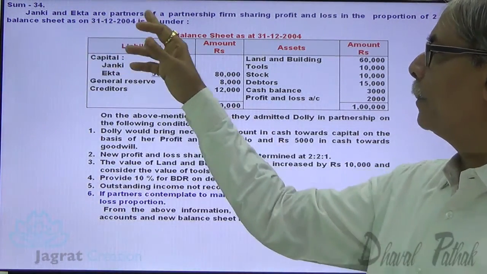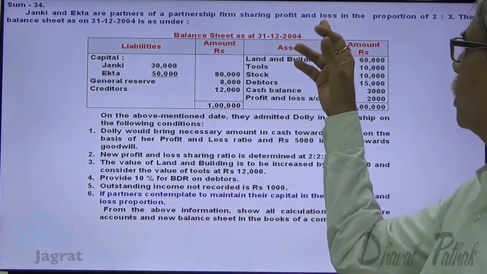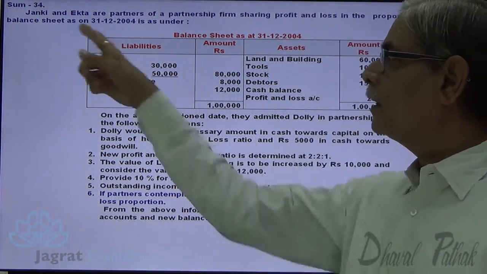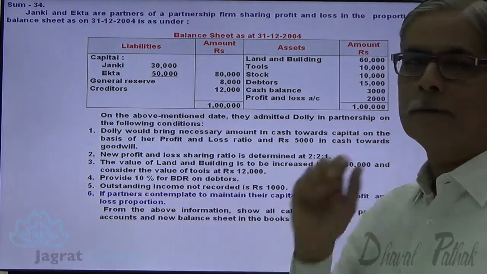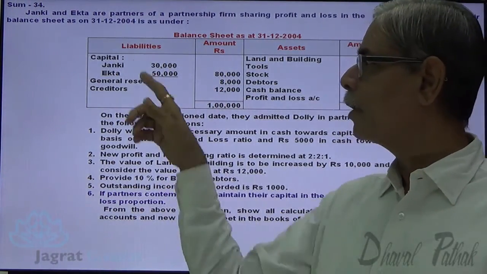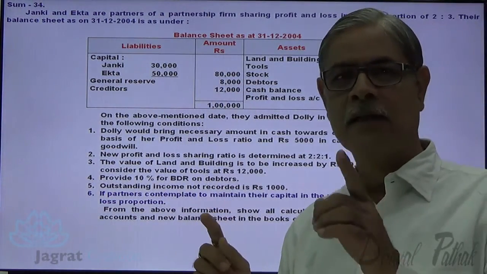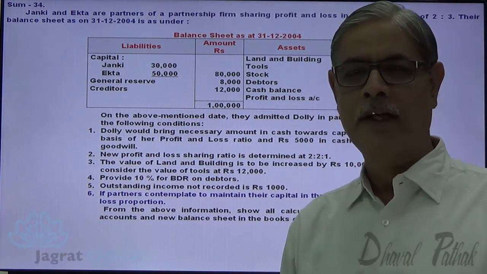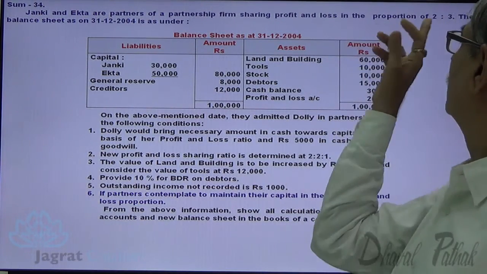Janki and Ekta are partners of a partnership firm sharing profit and loss in the proportion of 2:3. Their balance sheet as on 31st of December 2004 is as under. In the balance sheet you are given, on the liability side, capital of Janki and Ekta, and general reserve 8,000, that is an undistributed profit between Janki and Ekta that gets distributed in their old profit sharing ratio, that is 2:3.